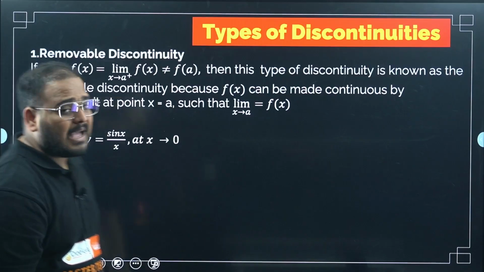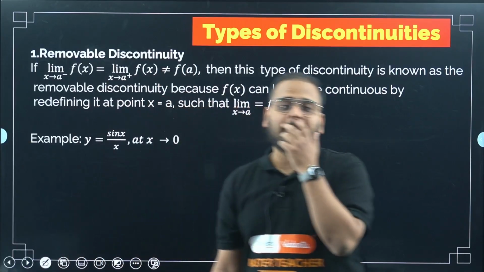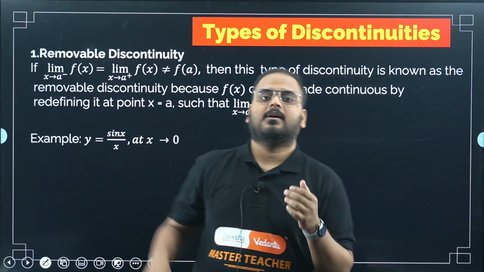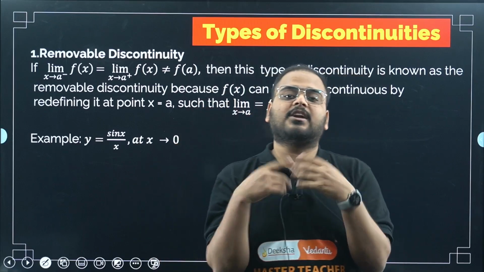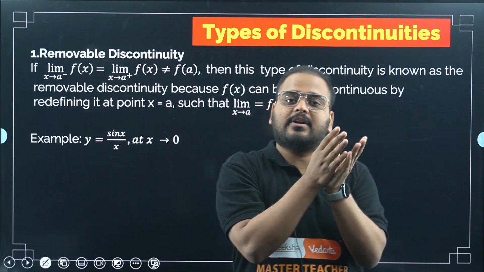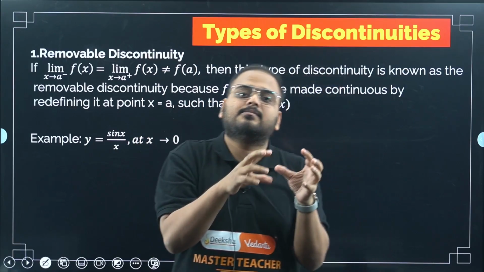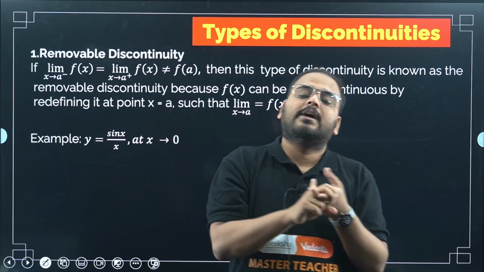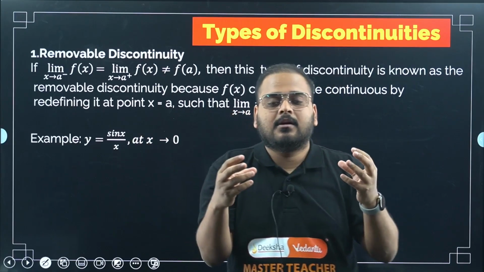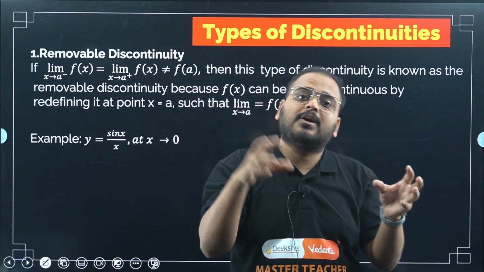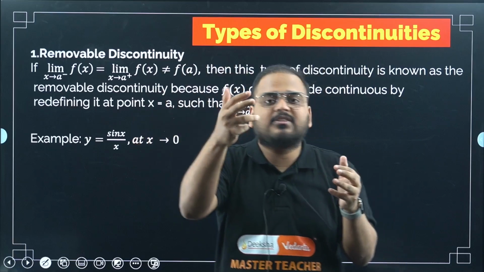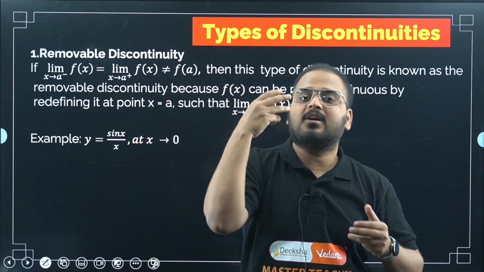Moving on. Now types of discontinuity. We learned the reasons, like when can I say it is discontinuous, right? When the limit does not exist, either LHL or RHL or both. Second one was it exists but not equal to each other. Third one was, it exists and is equal but not equal to the function's value. So these were the three reasons for a function to be called discontinuous.